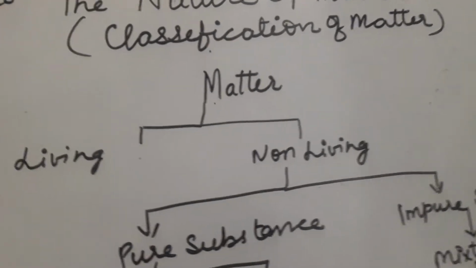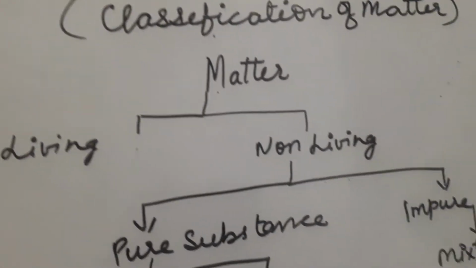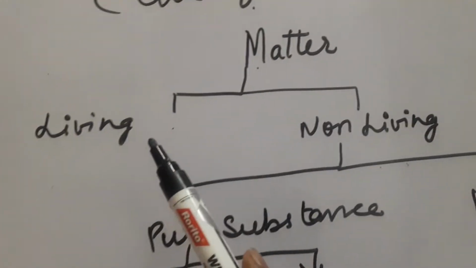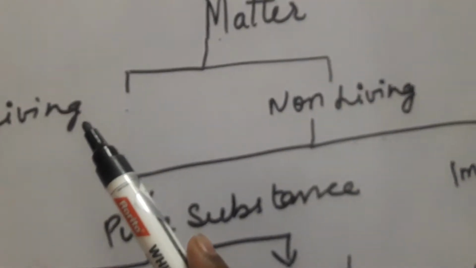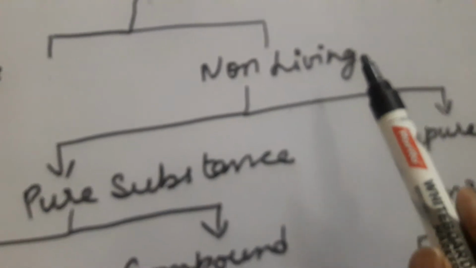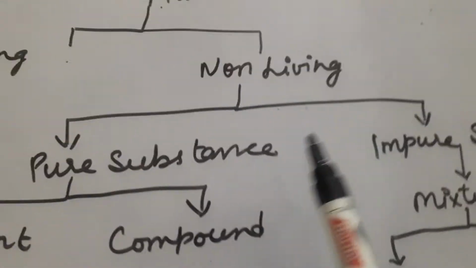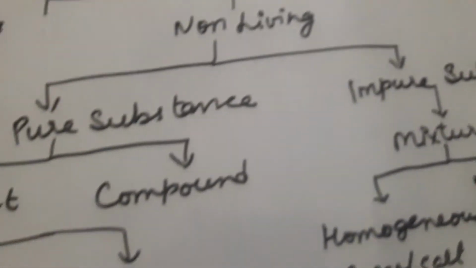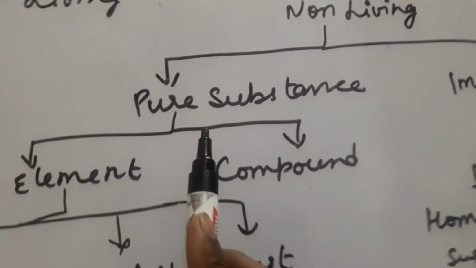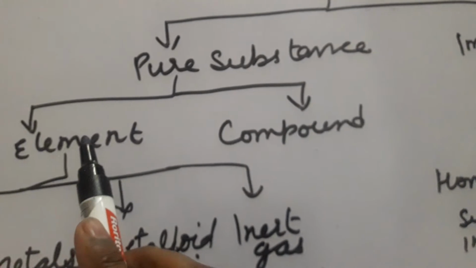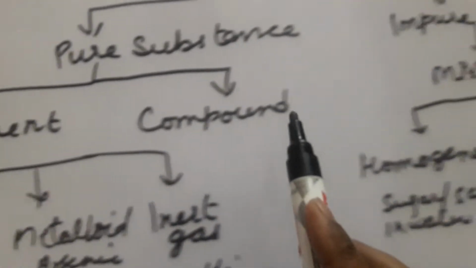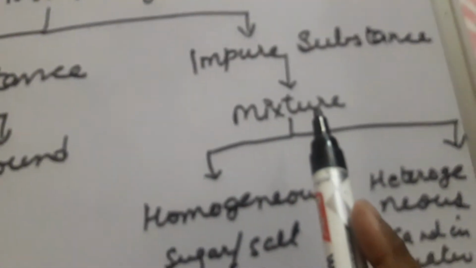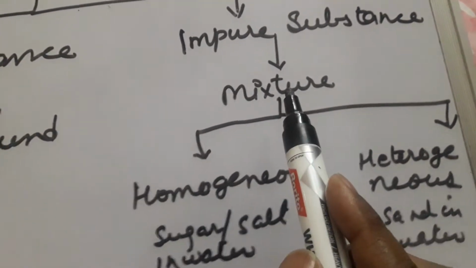Matter can be classified into living and non-living categories. In the living category, human beings, plants and all come, and then non-living. Non-living can be divided into pure substance and impure substance. When we talk about pure substance, we classify pure substances into element and compound. And impure substance can be classified into mixture.